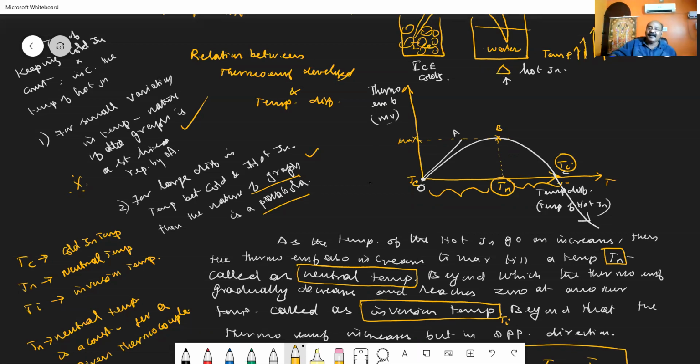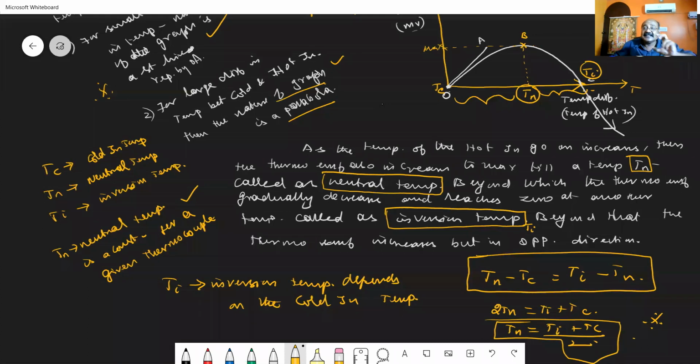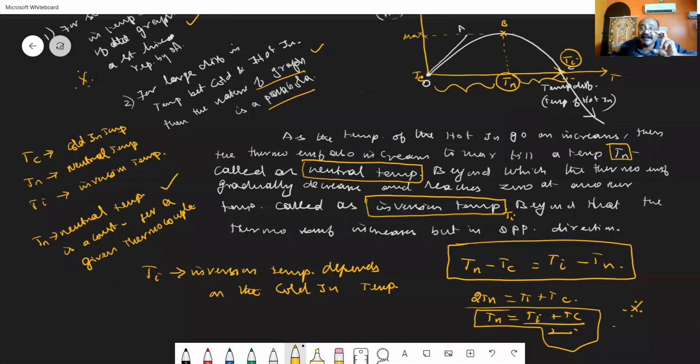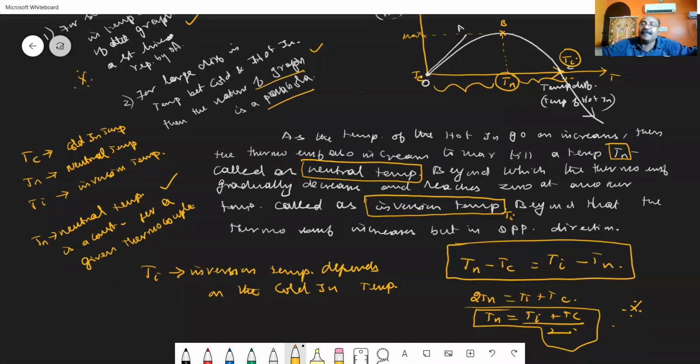When you are considering the neutral temperature, here I have written that the neutral temperature is a constant for a given thermocouple. It is a constant for a given thermocouple, meaning only when you change the thermocouple will the neutral temperature change. Otherwise, it is a constant. But the inversion temperature depends upon the cold junction temperature. When the cold junction temperature is not 0 degrees, if it is changed, then the inversion temperature will also change.